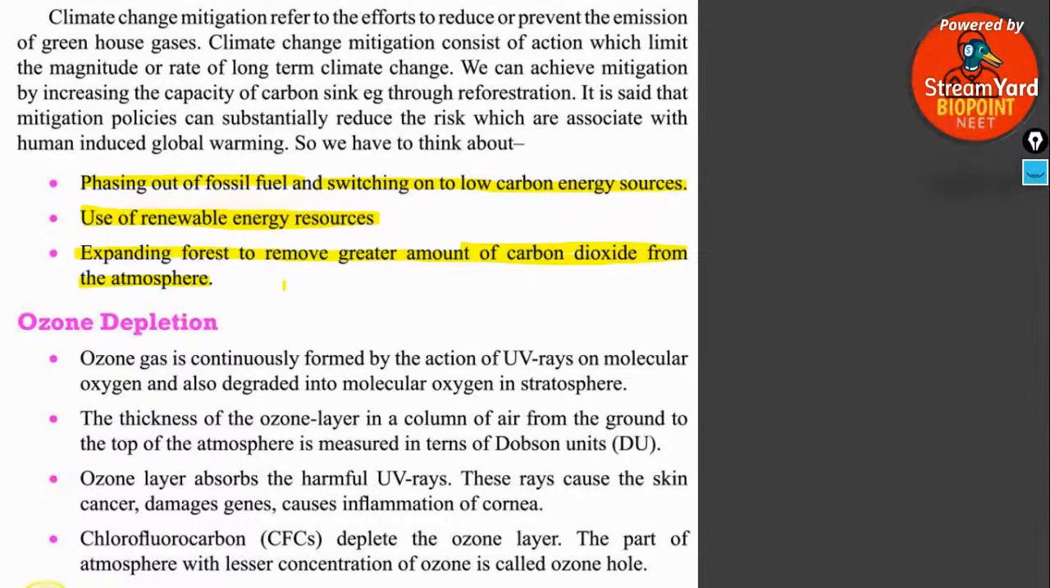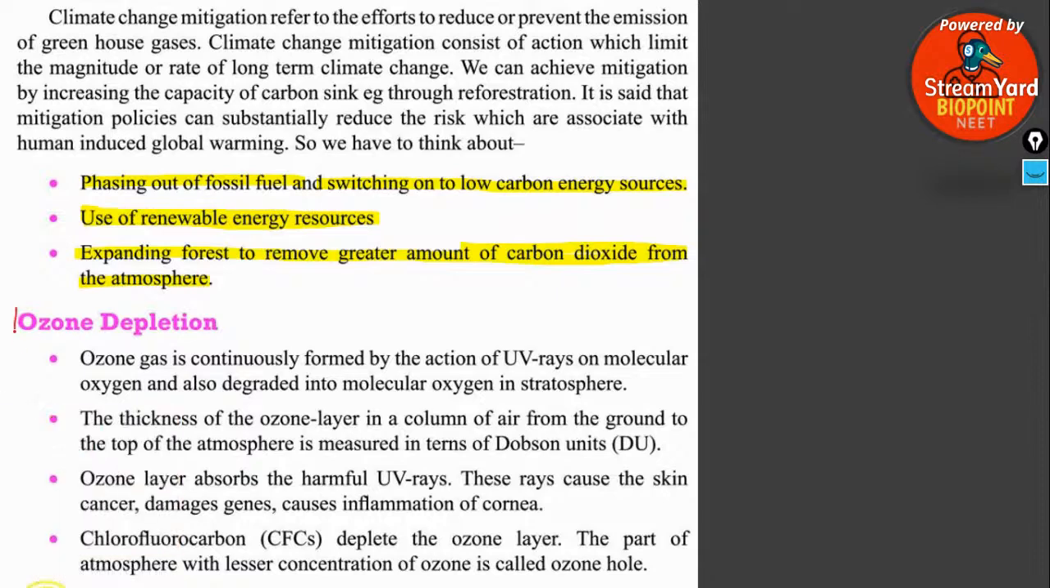Then we have to expand the forest cover more and more so that the plants have the ability to purify the carbon rich air into oxygen so that it can be used. So forest enrichment, or expanding the forest cover, is an important thing you can do to reduce global warming. Right, everyone?